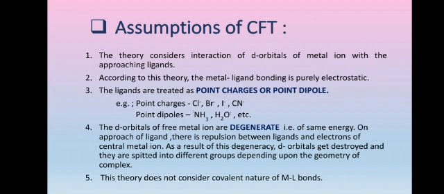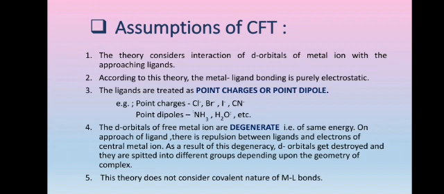First of all, the theory considers interaction of d orbitals of metal ion with the approaching ligands. The metal ion and ligand interaction is purely electrostatic. Now we know that in an electrostatic or ionic bond, two types of ions are present, the positively charged cation and the negatively charged anion.